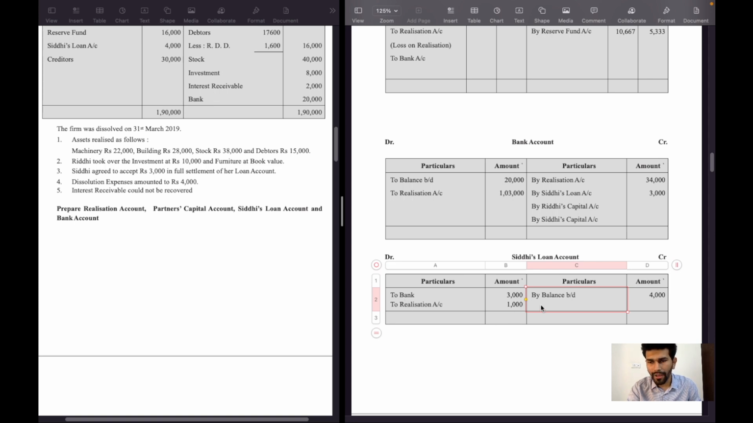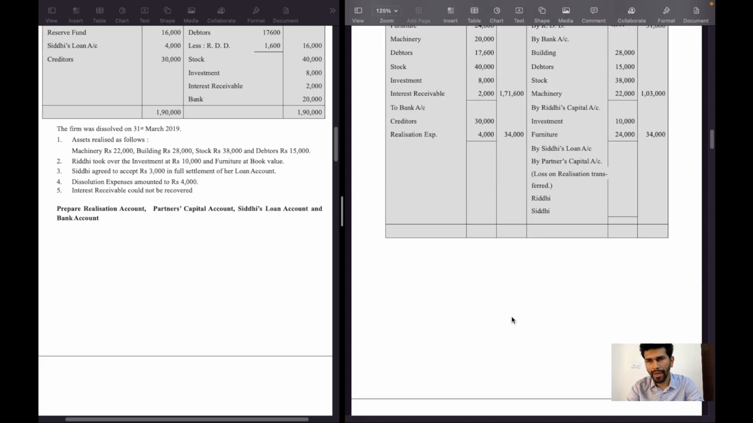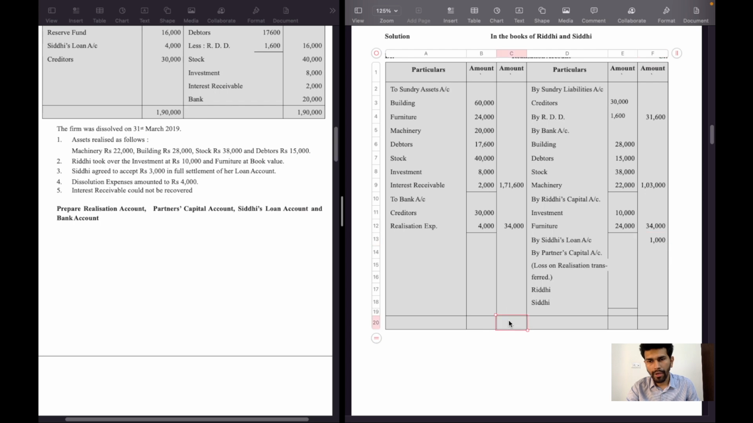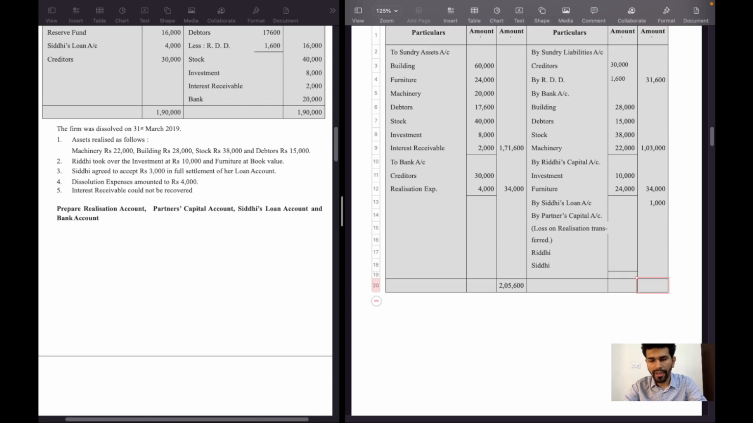This is the balancing figure. So total is 4,000 rupees, and balancing 1,000 rupees will be transferred to realization account credit side by Siddhi loan account 1,000 rupees. Now we will calculate the total of debit and credit side. Debit side total is more, 2,05,600. It will be shifted to credit side, 2,05,600.